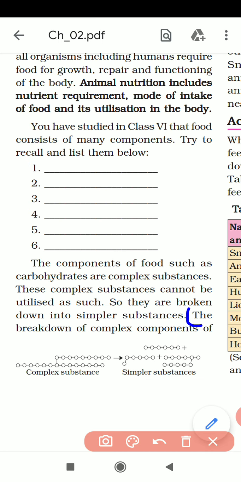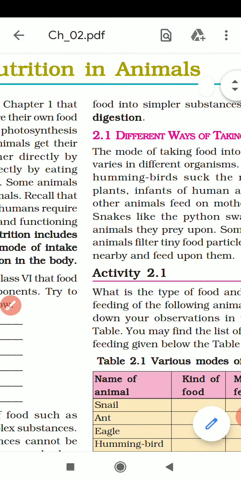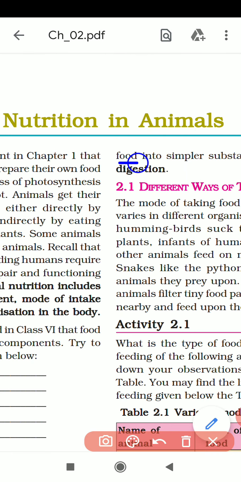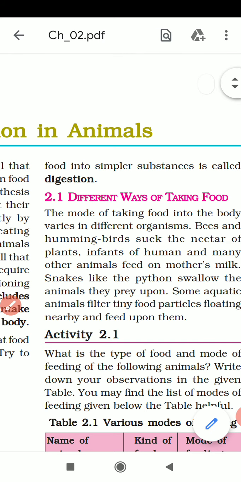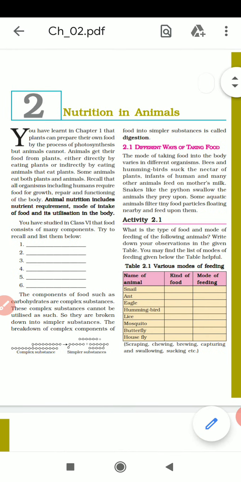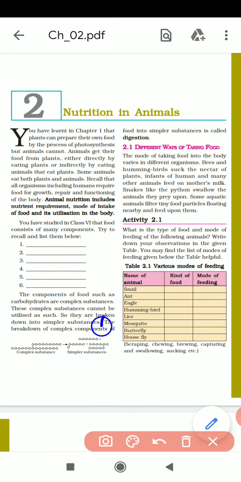The breakdown of complex components of food into simpler form is known as digestion. So what do you mean by digestion? Here take down the definition. The breakdown of complex components of food into simpler substances is called digestion.